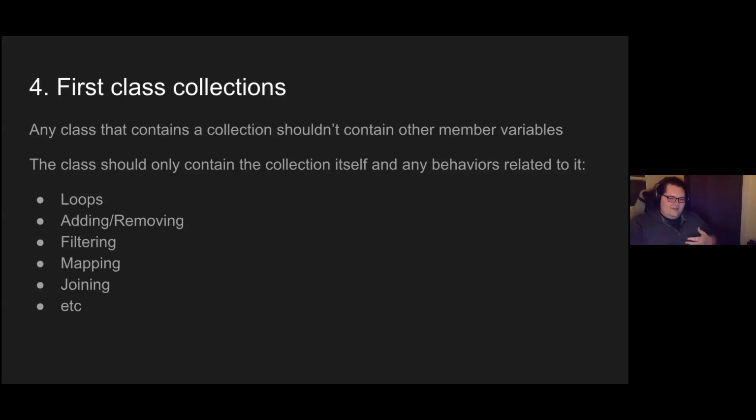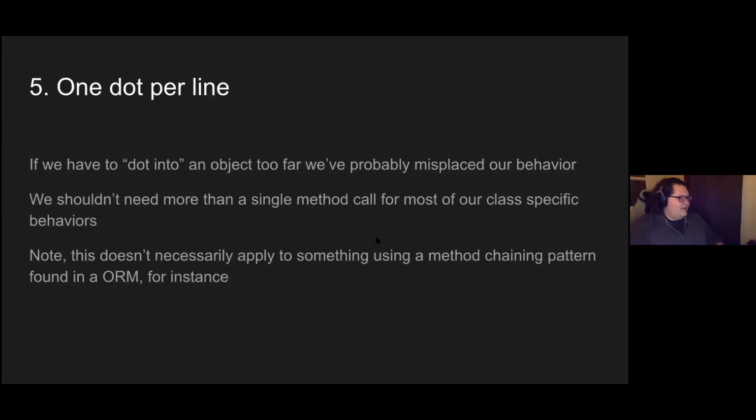a behavior in a method rather than acting on it directly through a series of, in JavaScript, the dot notation. So instead of doing something like given some class name, details dot filter dot map, and so on and so forth. One dot per line.